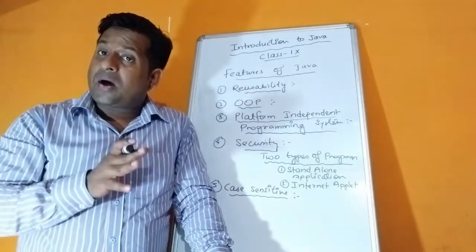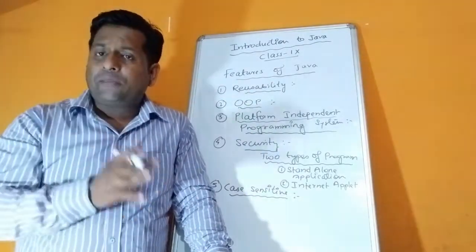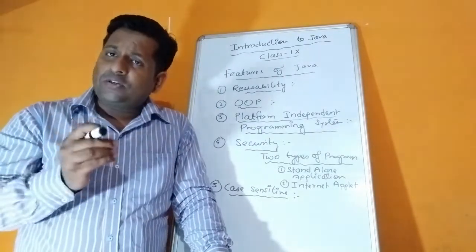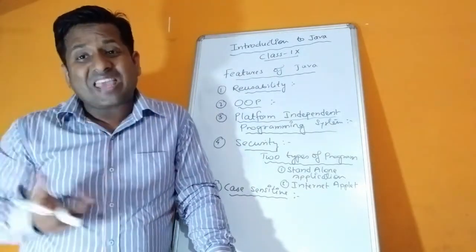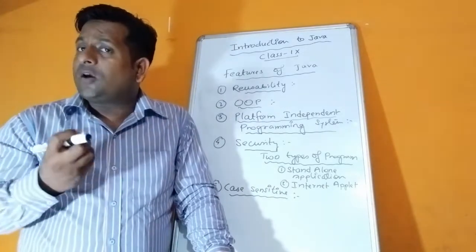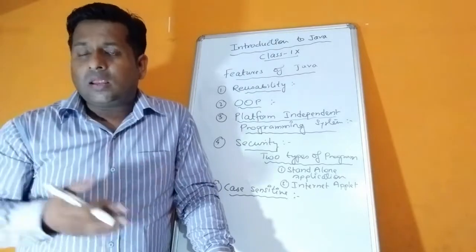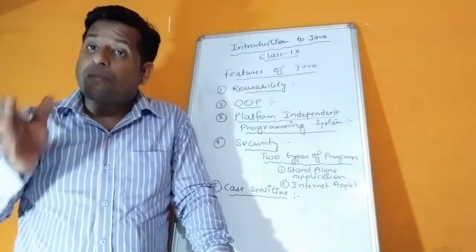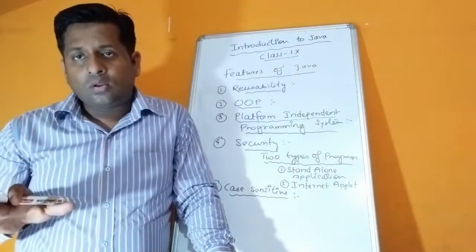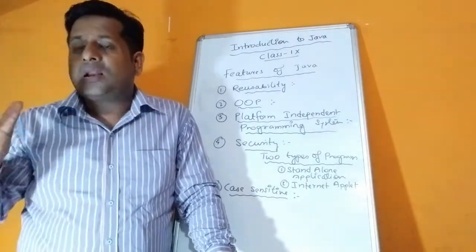That means Java makes a difference between capital letter and small letter. For us human beings, capital A and small a are both the same. We pronounce it as A only. When someone asks us the spelling of apple, we say A double P L E. We don't say capital A, capital P, capital P, capital L, capital E.